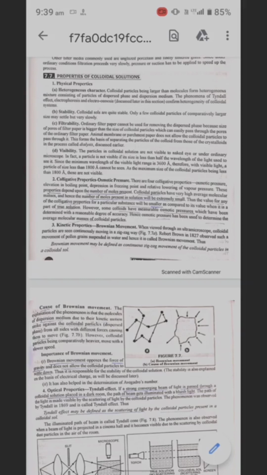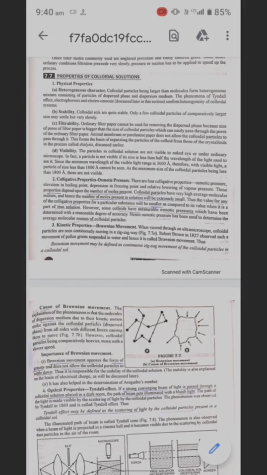Colloidal particles have very high average molecular mass, and hence the number of moles present in the solution will be extremely small. Thus, the value for any of the colligative properties for a particular substance will be smaller compared to its value when it is part of a true solution. However, some colloids have measurable osmotic pressure, which has been determined with reasonable accuracy. Hence, osmotic pressure has been used to determine the average molecular mass of colloidal particles.